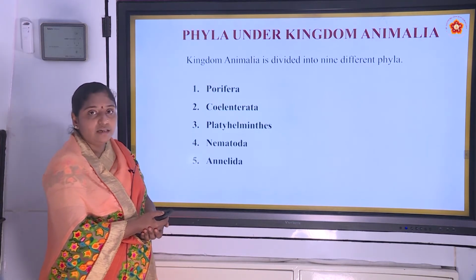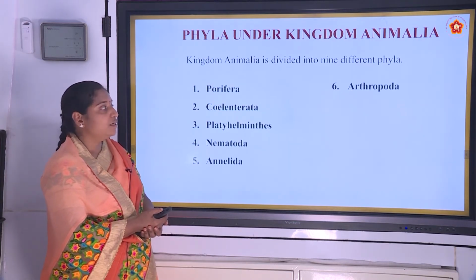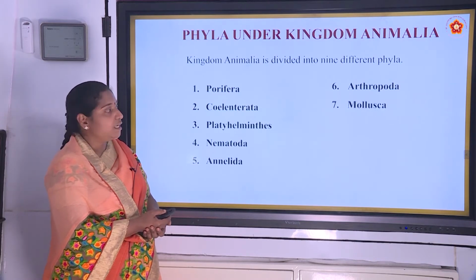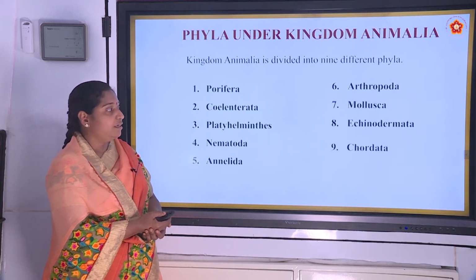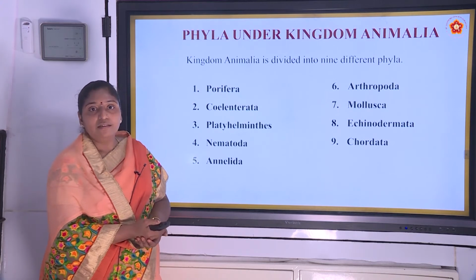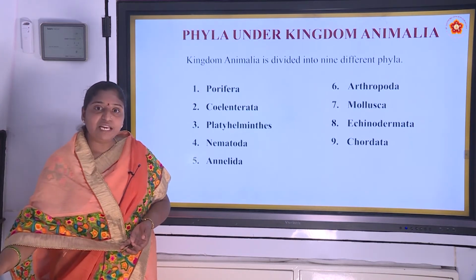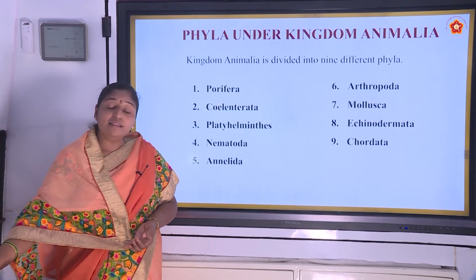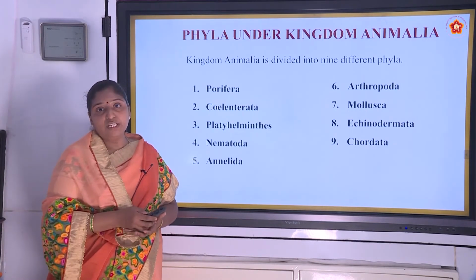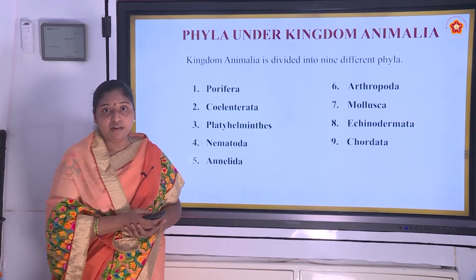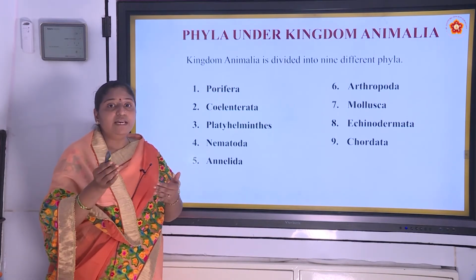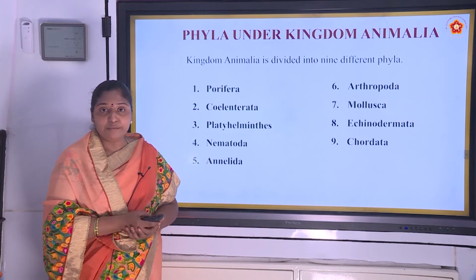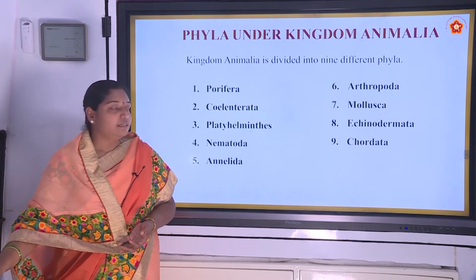Fifth, Annelida. Sixth, Arthropoda. Seventh, Mollusca. Eighth, Echinodermata. Ninth, Chordata. And we have to study the kingdom Animalia under these subdivisions, that is phyla. In the hierarchy of classification also I explained about this different phyla grouped to form a kingdom. Just recall that.